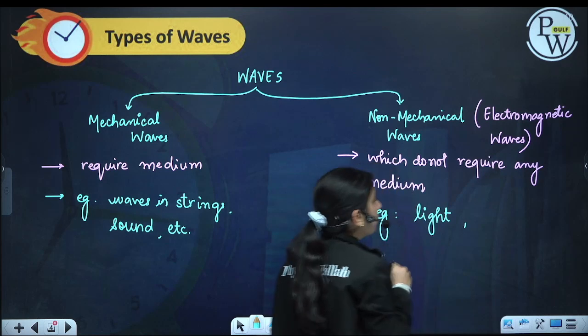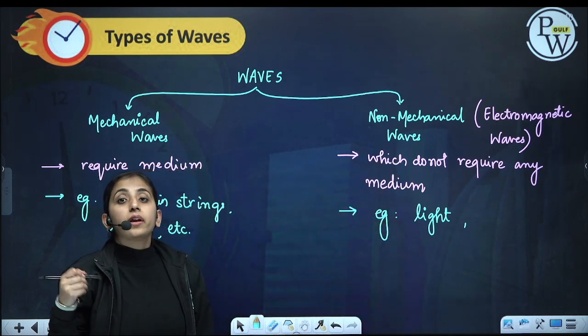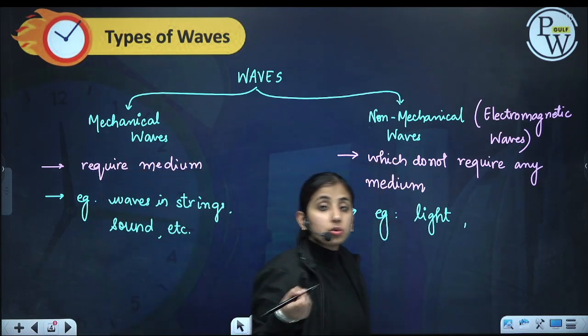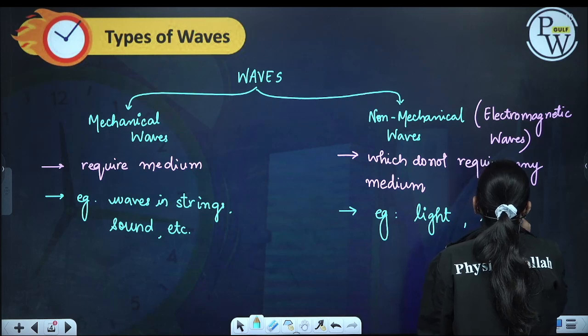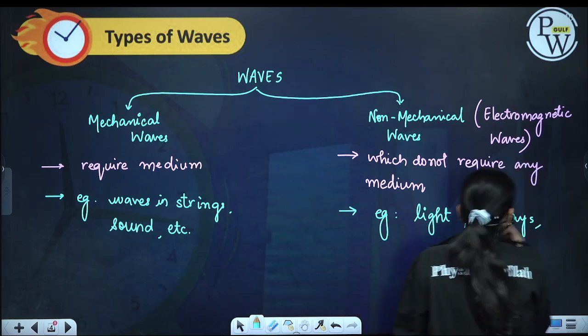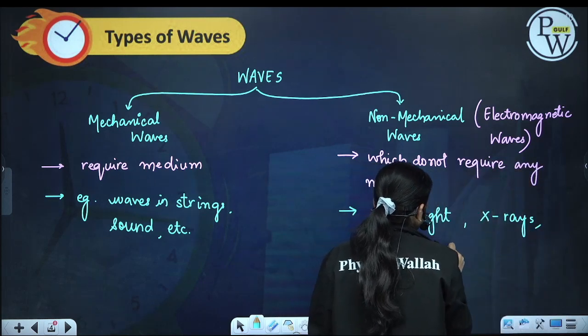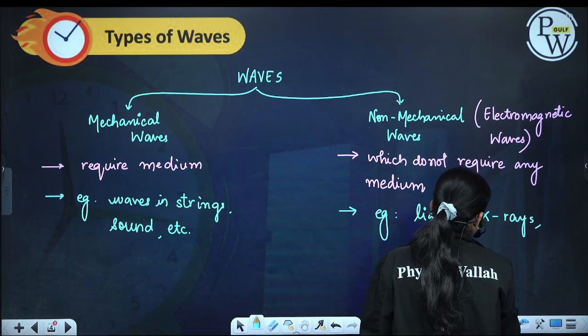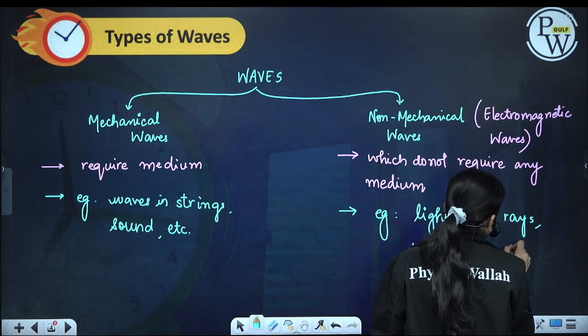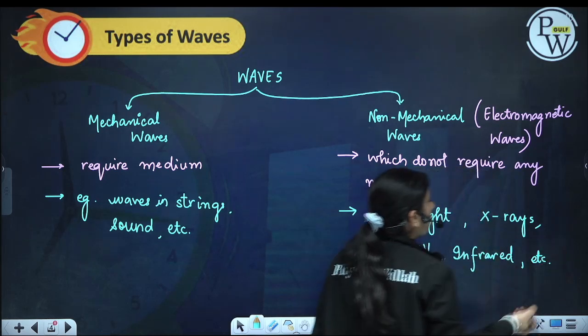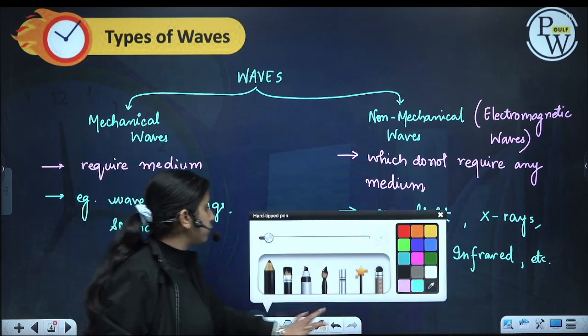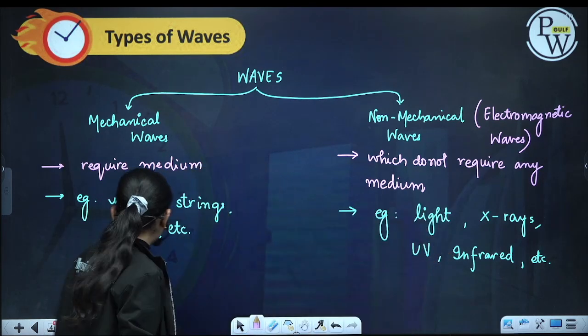Light is an example of an electromagnetic wave. Visible light or X-rays, gamma rays, all this electromagnetic spectrum. UV, infrared, all these are electromagnetic waves.